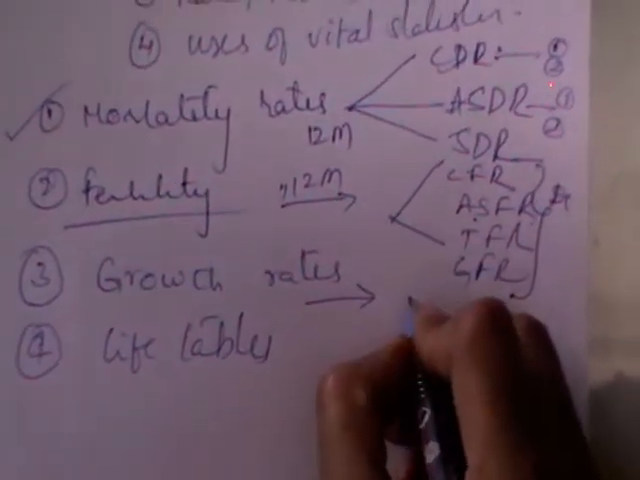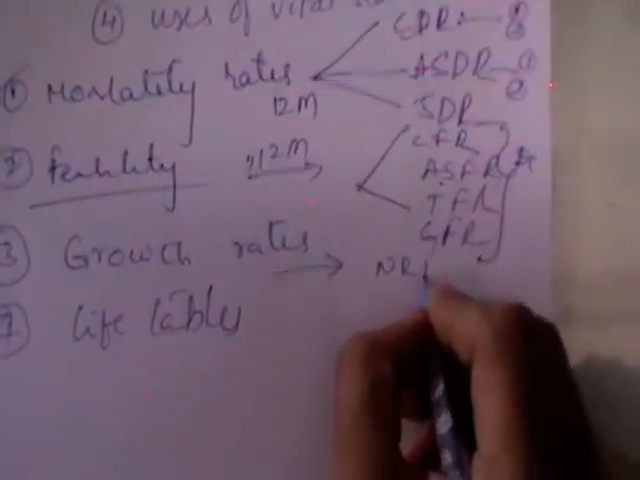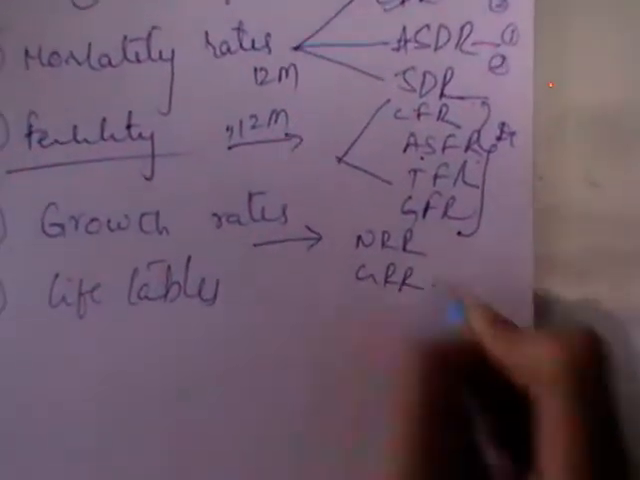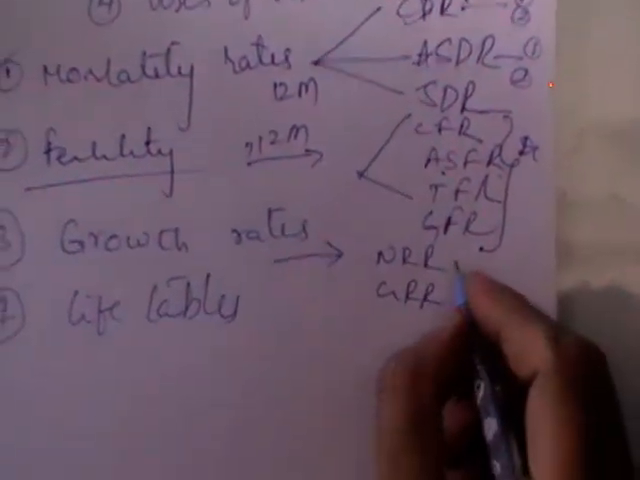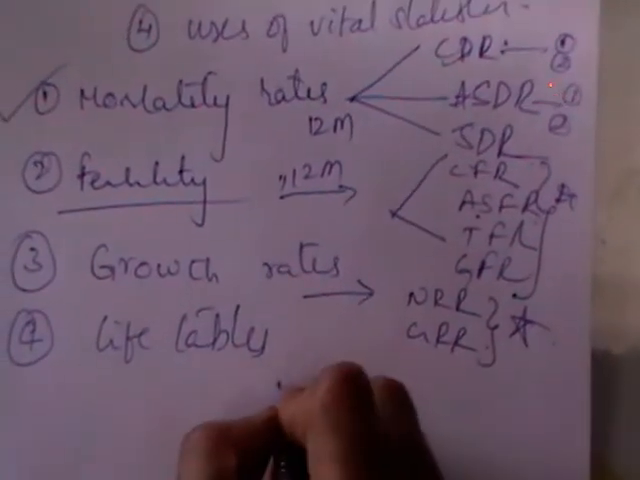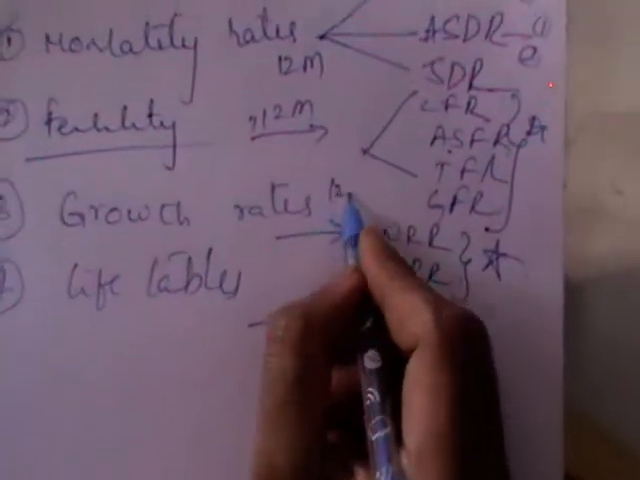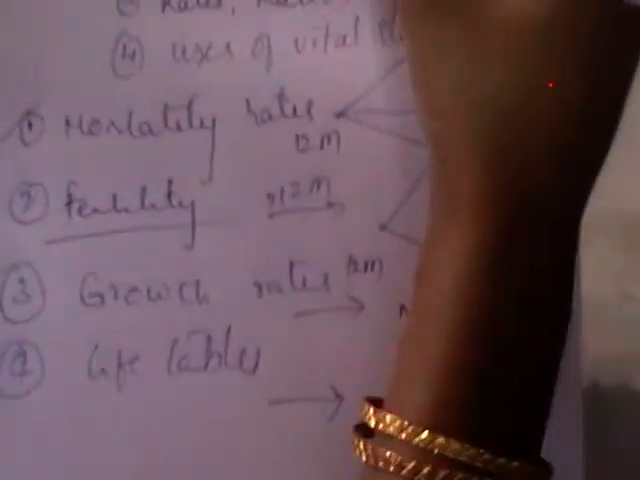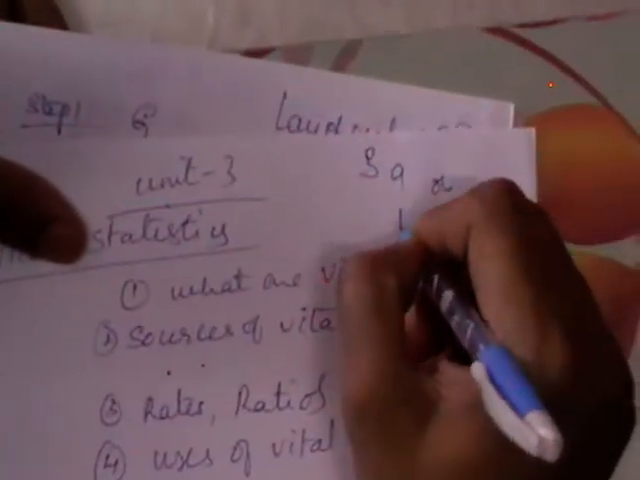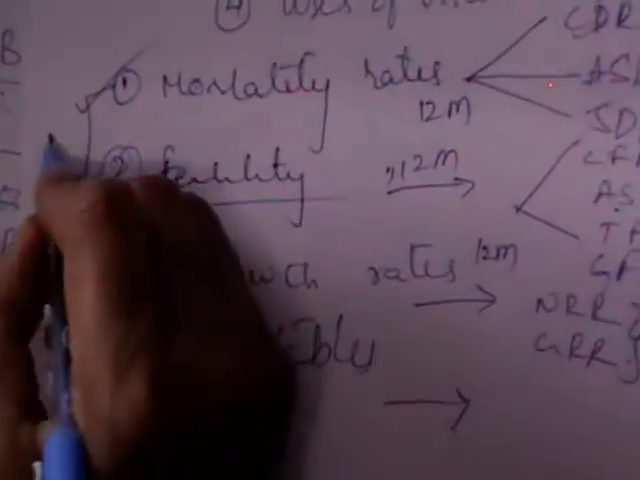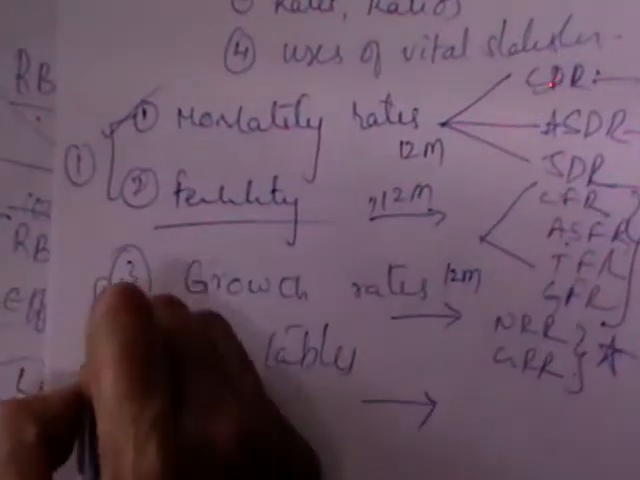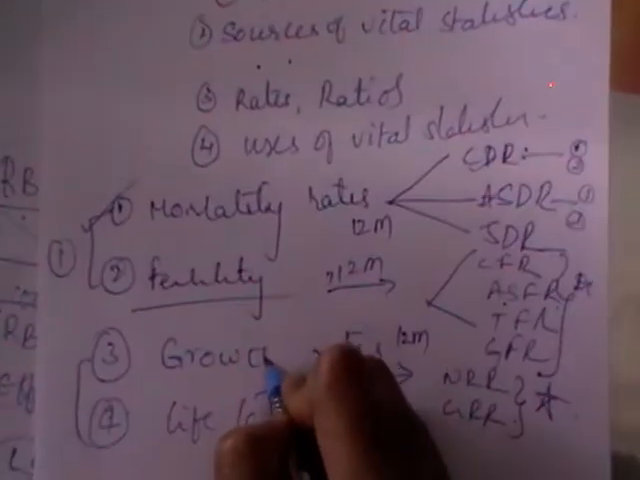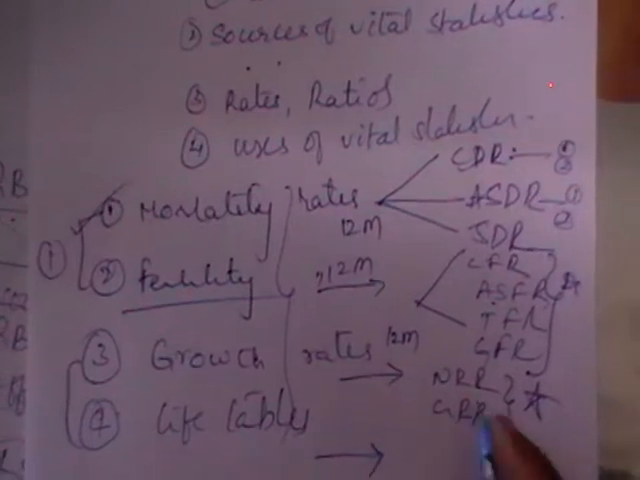Growth rates means you have NRR and GRR, gross reproductive rate and net reproductive rate. These two are also important. This is another 12 marks question, means for Unit 3 you are going to get A or B. A may be from these two, B may be from these two, or from these two you may get one question, means all the 4 topics are important.